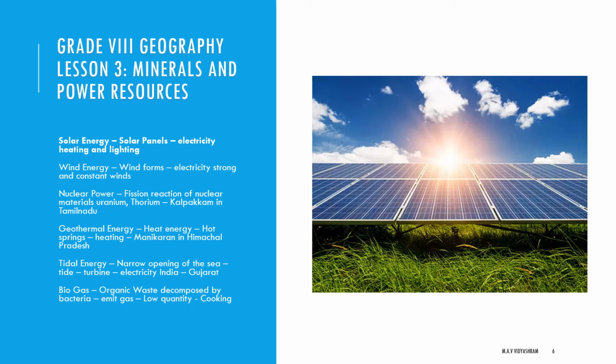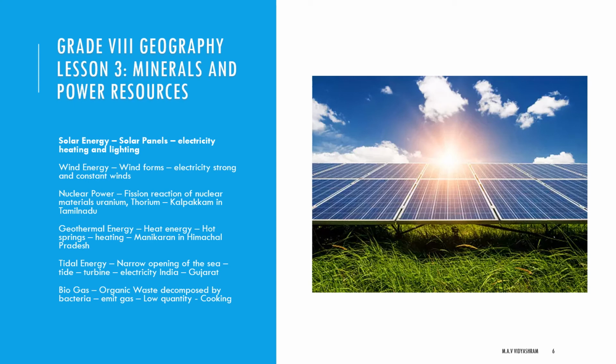First we have to see solar. The sun's heat and light energy can be trapped, and this solar energy can be used in solar cells to produce electricity. Many of these cells are joined into solar panels to generate power for heating and lighting purposes only.